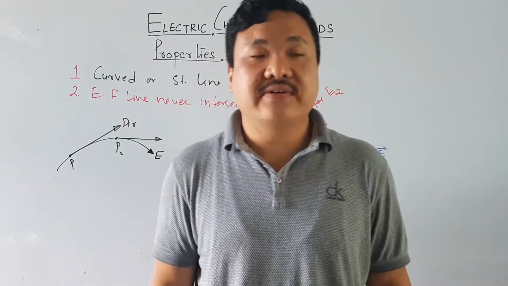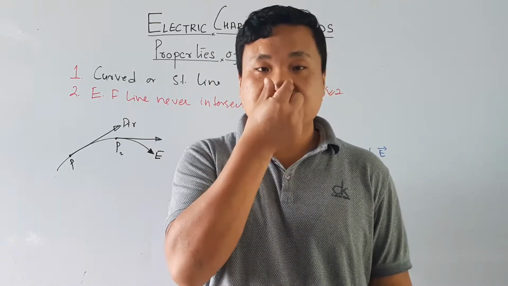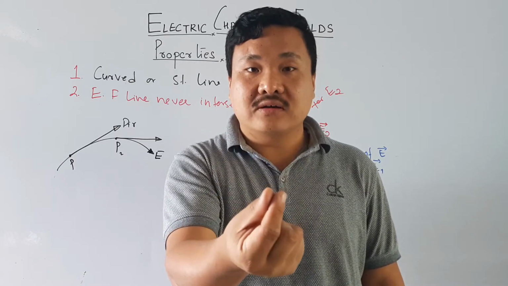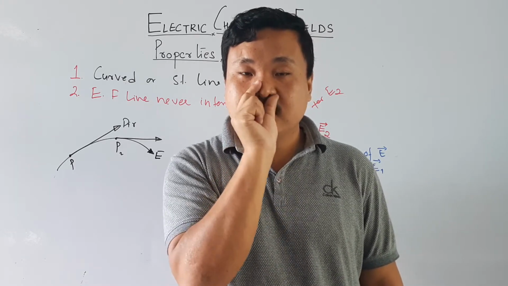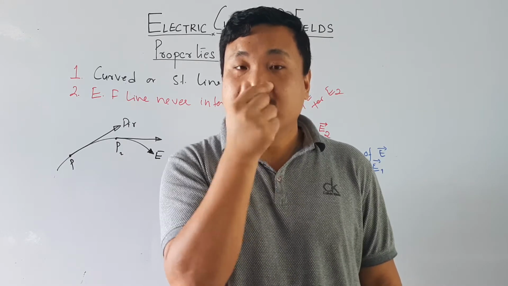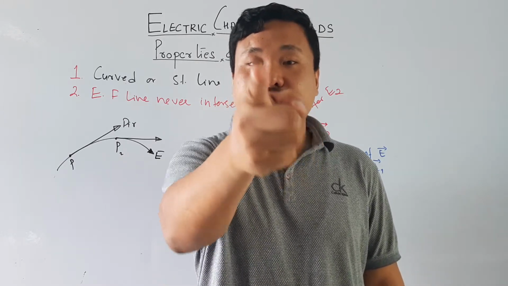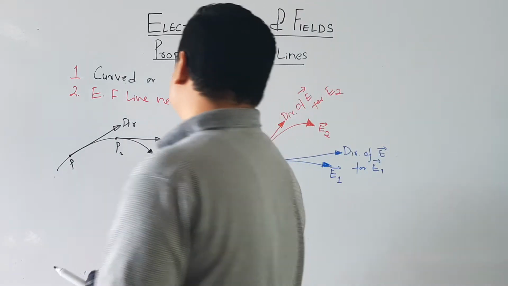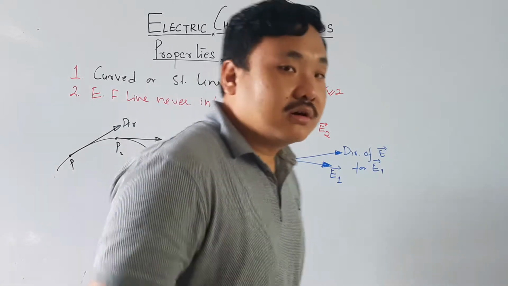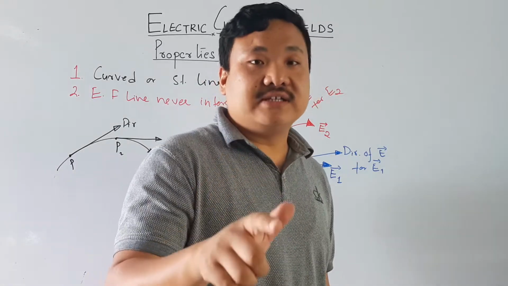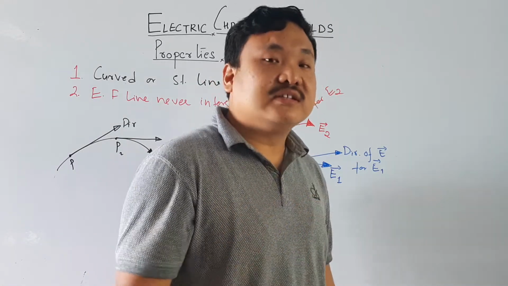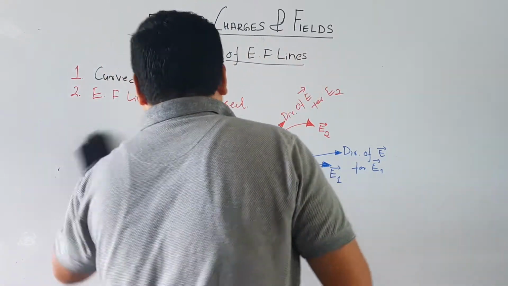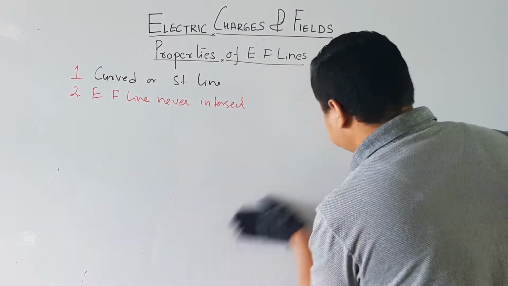For example, if I am standing like this, with my nose towards you at 12 o'clock, then at 12 o'clock this nose cannot be like this. This will never happen: at one time if I am doing this, at the same time I can never do that. So this is the logic. They will never intersect with each other, because if they intersect, they will give two directions for the same point, which is not possible. So this is done.